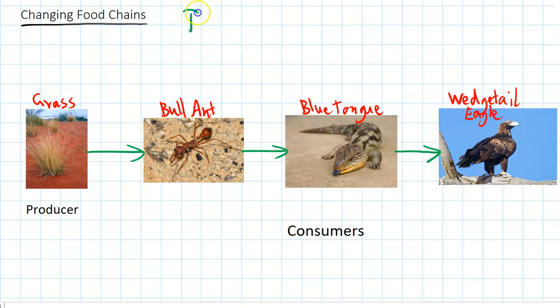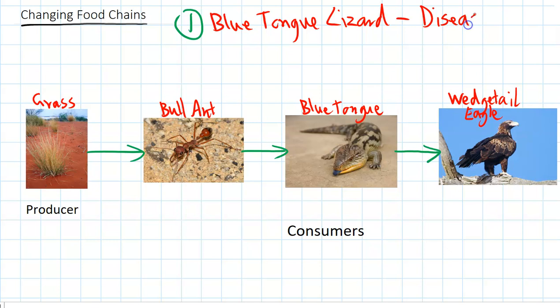The first example will be if the blue-tongue lizard population has a disease, and then we'll look at if the grass has a good season, a good growing season.